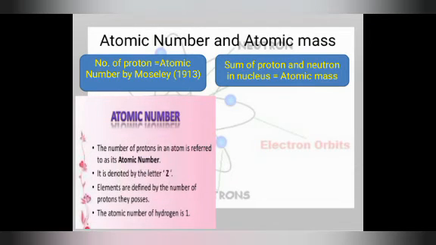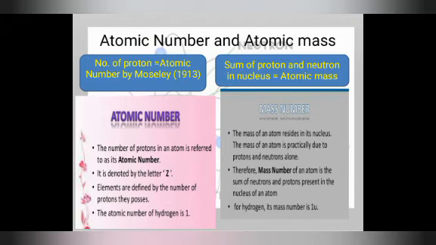So let's discuss the atomic number. The number of protons in an atom is referred to as the atomic number. It is denoted with letter Z, and elements are defined by the number of protons they possess. The atomic number of hydrogen is 1. And atomic mass of an atom resides in its nucleus, as the mass of an atom is practically due to the protons and neutrons alone. Therefore mass number of an atom is the sum of the neutrons and protons present in the nucleus of an atom.